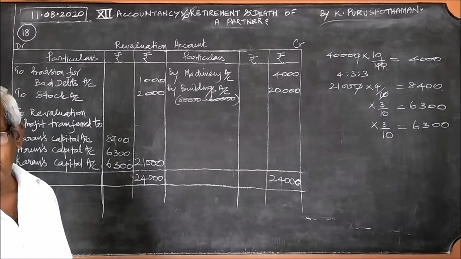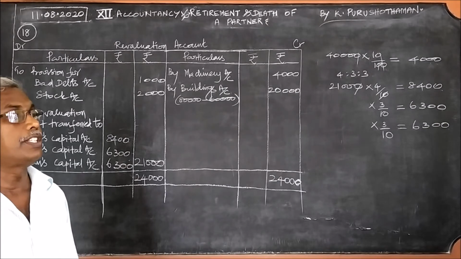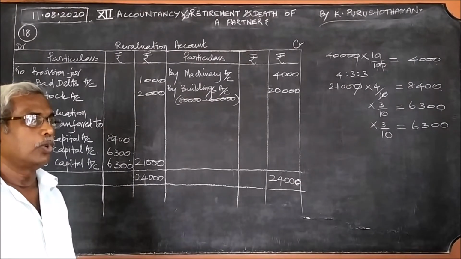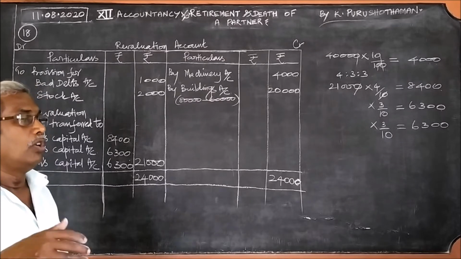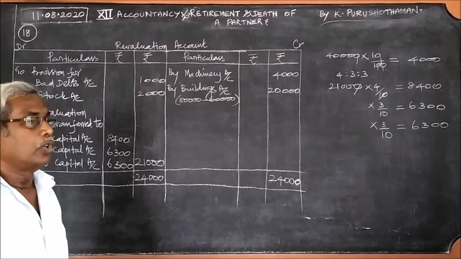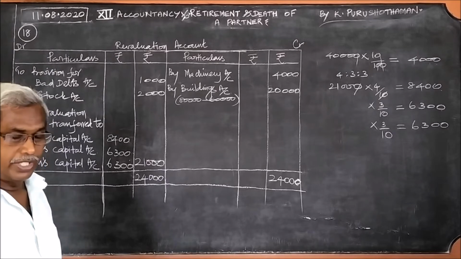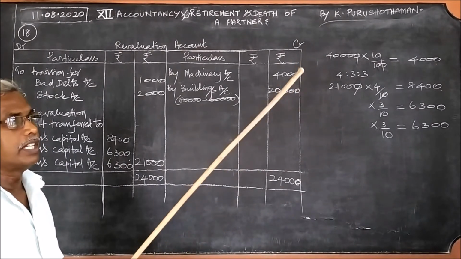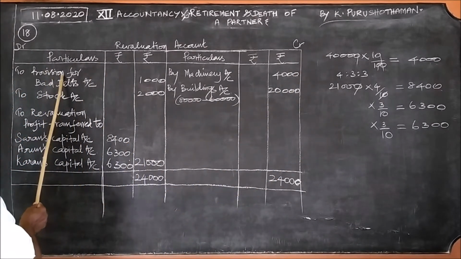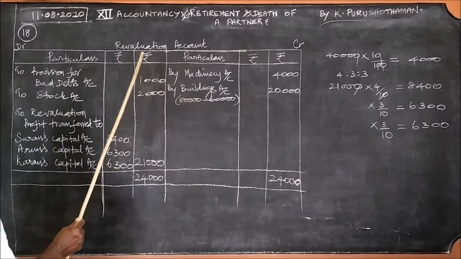Provision for bad debts is 1,000. It is given from 1,000 to 2,000. How much is the increase? 1,000 rupees is the increase, and that 1,000 rupees is a loss. Therefore, provision for bad debts 1,000.